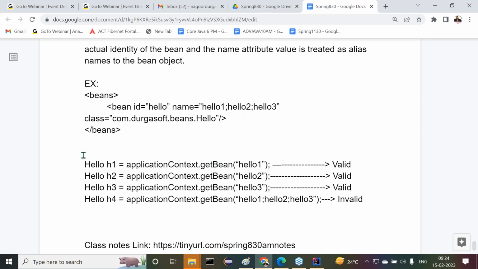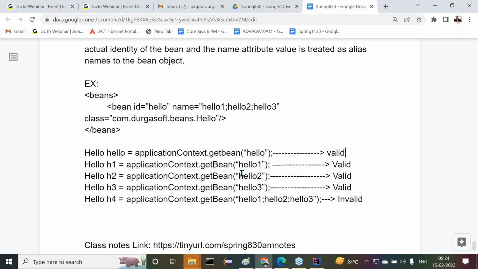Now here we can specify like this. I want to provide hello, then hello is equal to application context dot get bean of, and there we can use hello. This is also valid, here we are able to get it. Is this valid or not?